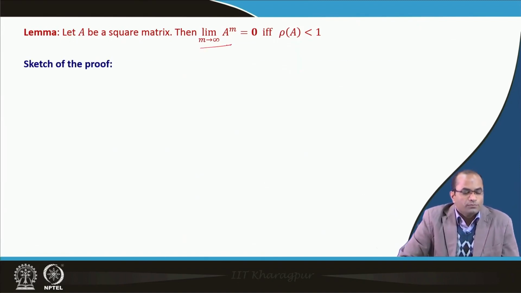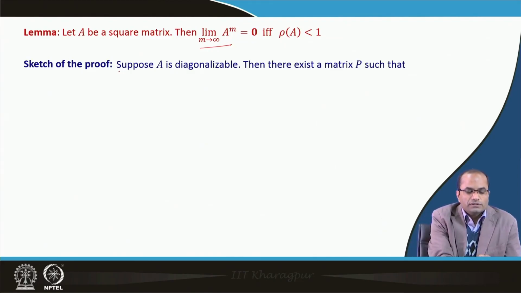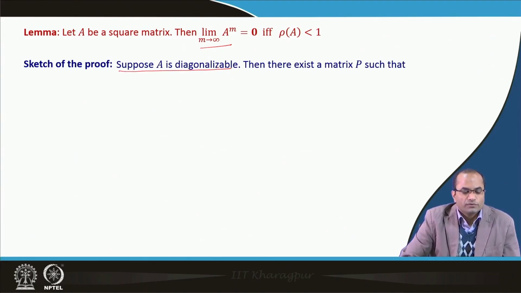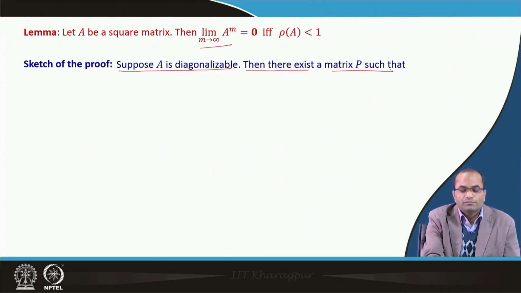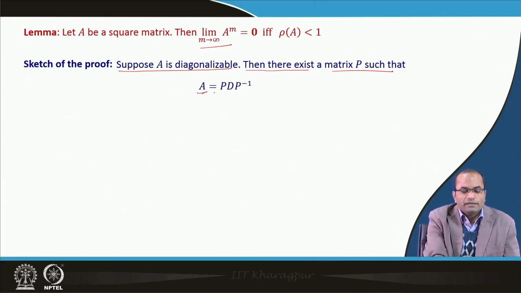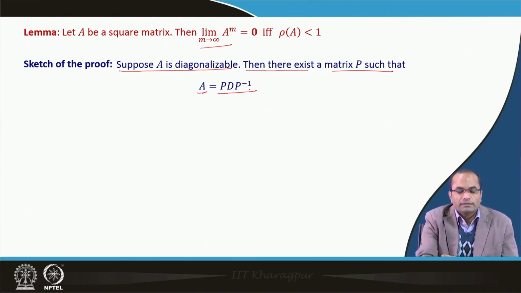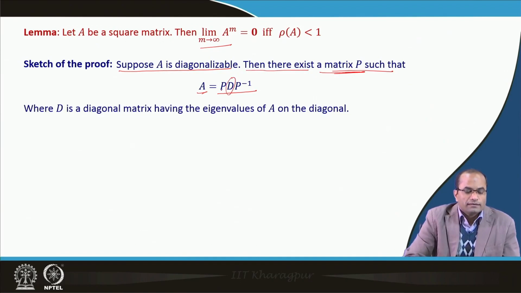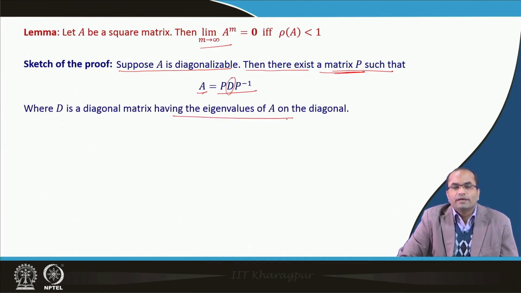To see the proof of this, suppose, so this is the assumption under which we are proving this, but the result is of course more general. Suppose A is diagonalizable. Then there exists a matrix P, as we know already from linear algebra, such that A can be written as P D P inverse, where P is an invertible matrix which must exist, and D is the diagonal matrix having the eigenvalues of A on its diagonal.